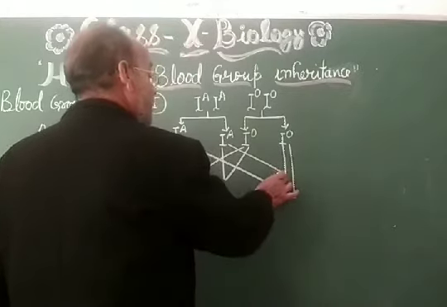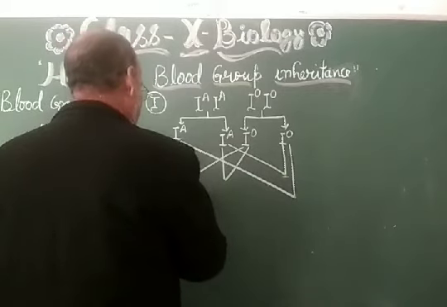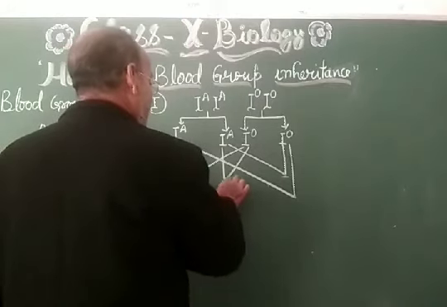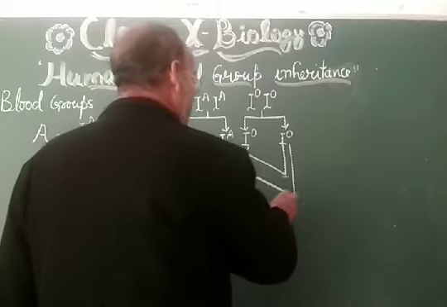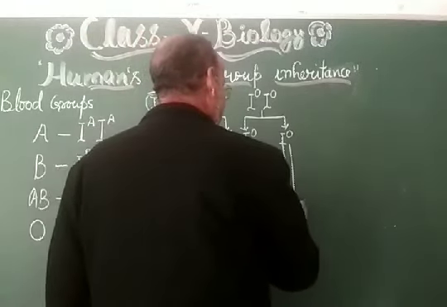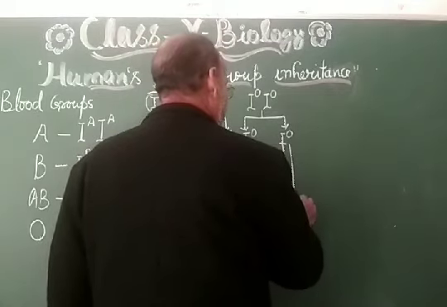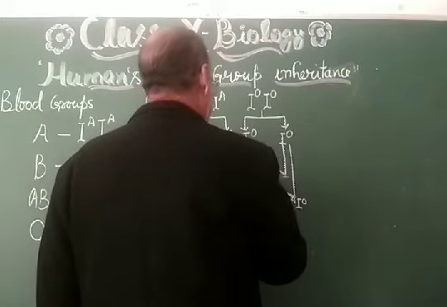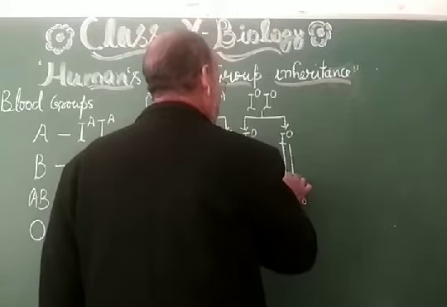So the result is IA IO, IA IO, and the same thing is here also, that is IA IO and IA IO.